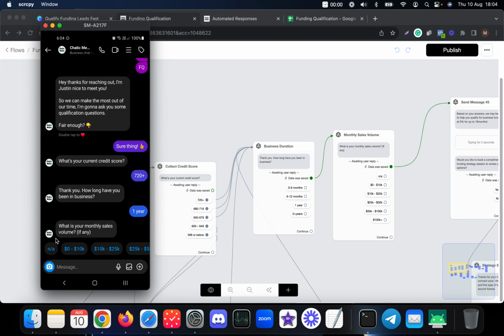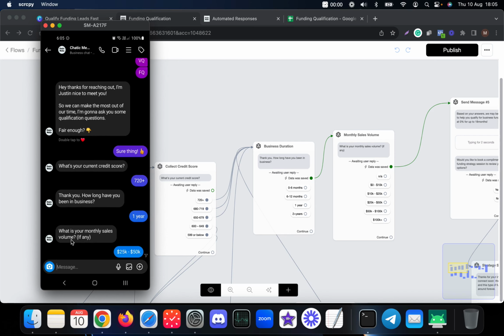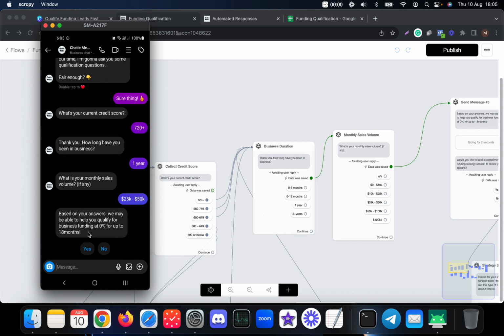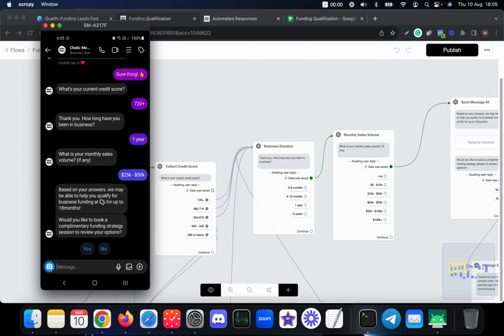Some of the people might not be interested in sharing their monthly sales volume, so that's why we also have this not available option, but if they wish, they can actually choose any kind of options as well. So here they actually choose 25 to 50k, and it says based on your answers we may be able to help you qualify for the funding at 0% for up to 18 months. And we simply ask them, would you like to book a complimentary funding strategy session to review your options?